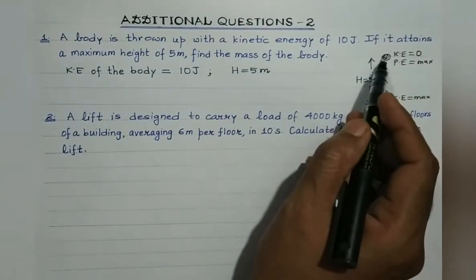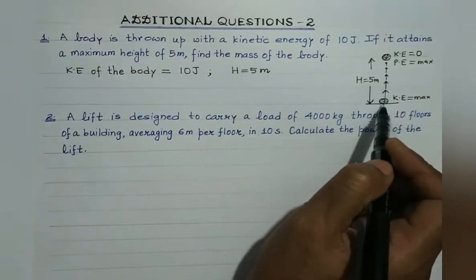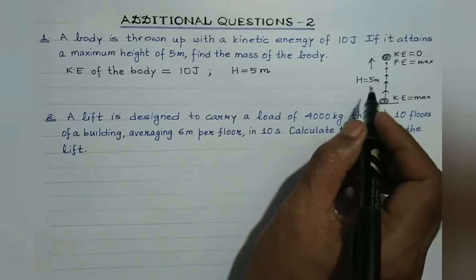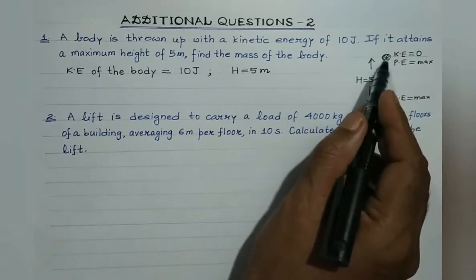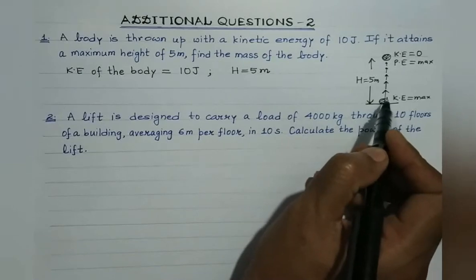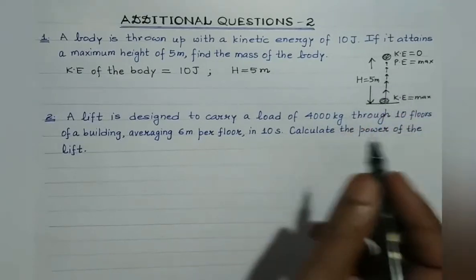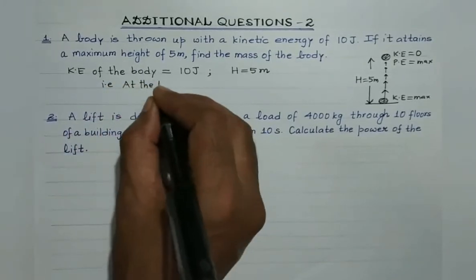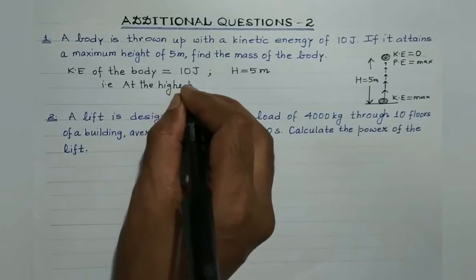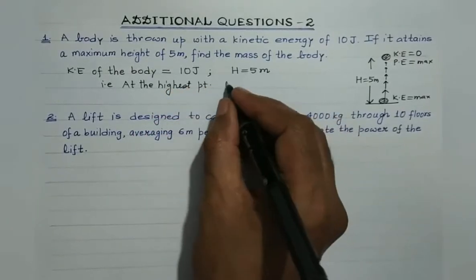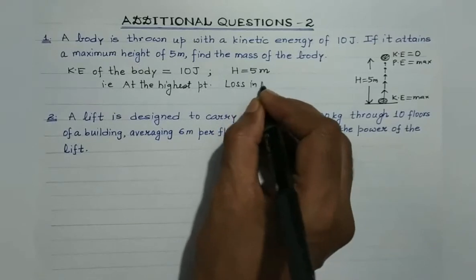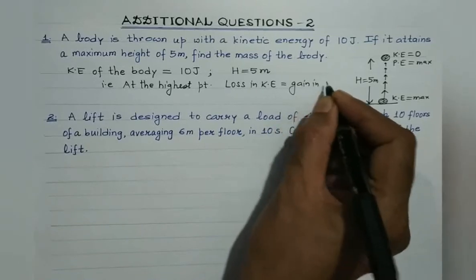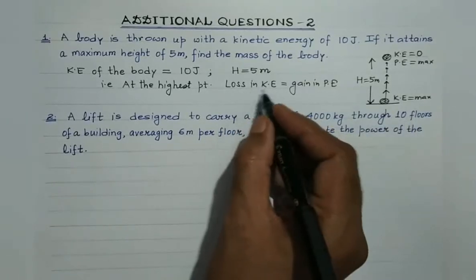So the kinetic energy at the ground would be equal to the potential energy at the highest point, right? When the body attains the maximum height, its entire kinetic energy gets converted into its potential energy. That is, at the highest point, loss in kinetic energy would be equal to gain in potential energy. What is the loss in kinetic energy?